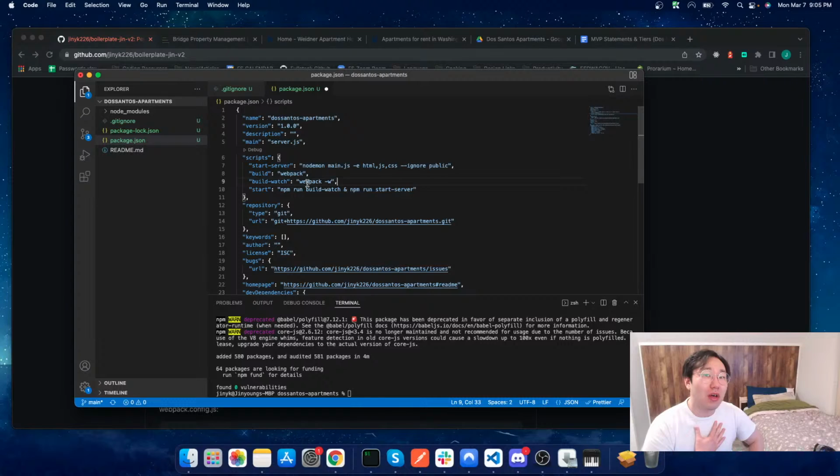Now for our output, where is our bundled code actually going? Our path is going to be set equal to __dirname. I believe this is going to be the directory name inside of package.json, which if we scroll up is dos-santos-apartments. I believe that's what the dirname is referring to. If anyone knows that I'm wrong, please correct me.